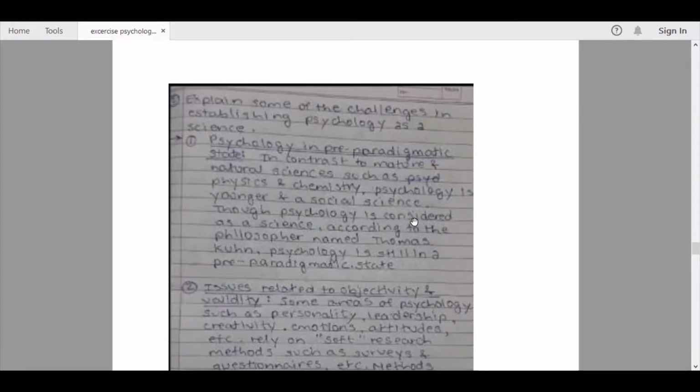Psychology in a pre-paradigmatic state. In contrast to mature natural sciences such as physics and chemistry, psychology is younger and a social science. Though psychology is considered a science, according to the philosopher Thomas Kuhn, psychology is still in a pre-paradigmatic state. So here we continue to the second point, issues related to objectivity and validity.